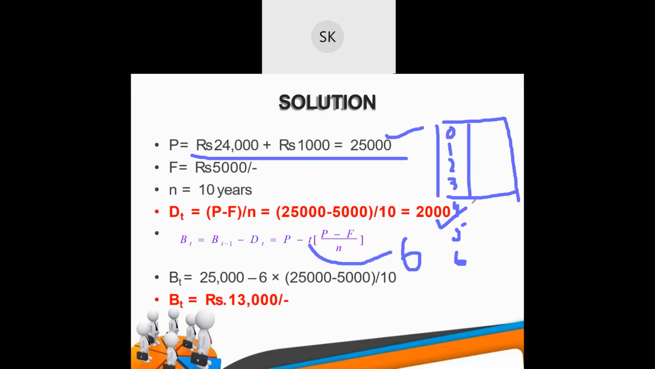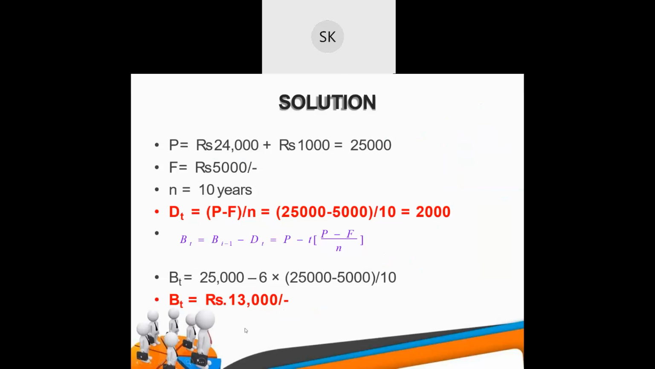In the next class, I'll ask you to show me in your copy, one by one. Everyone found out? Are you getting this point or not? This is what they have directly found out from the formula. You can also find out with the help of a table: 0, depreciation, then book value. Everyone do it. Check you are getting this 13,000 or not.